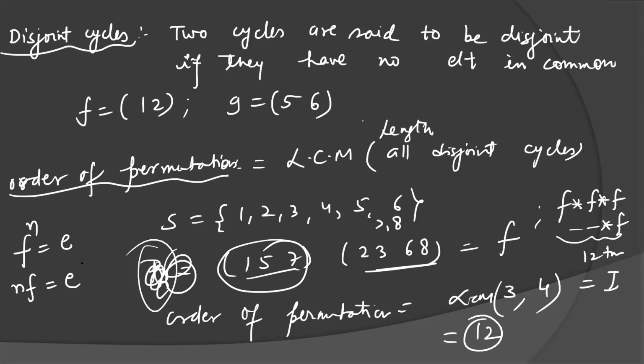So how to write it as a product of disjoint cycles? I am going to see this now. But you cannot always write it as a product of disjoint cycles. In that case, you have to multiply F into F into F and so on; you have to use that method only. But in the disjoint cycle case, you can take the LCM directly. That is a shortcut method only.